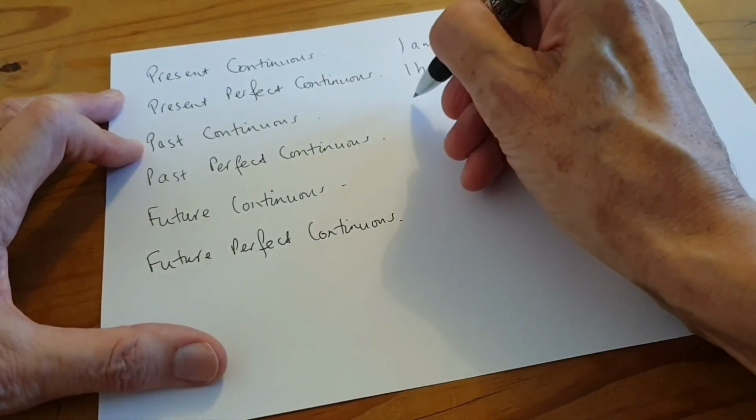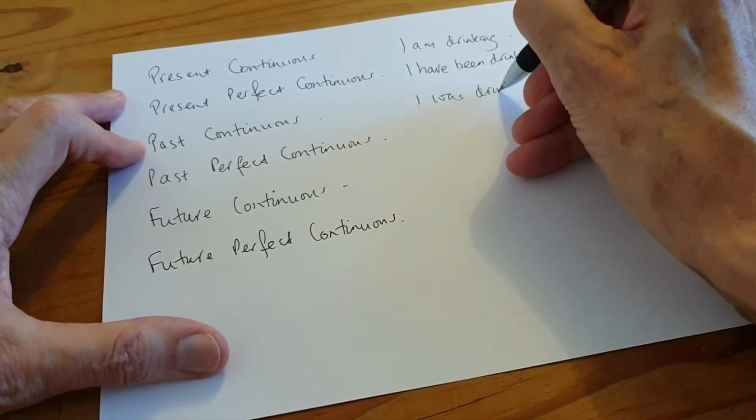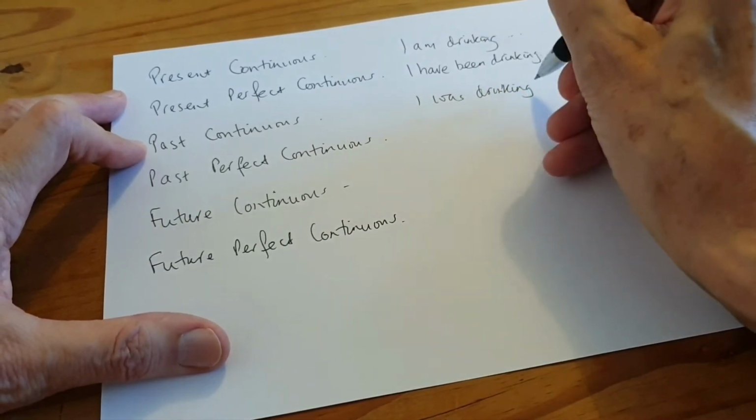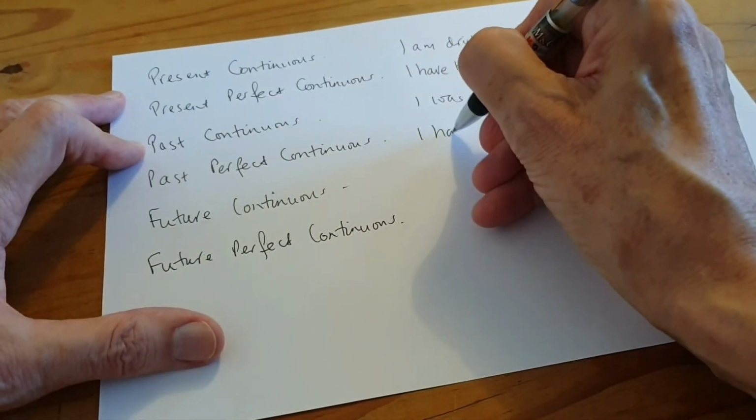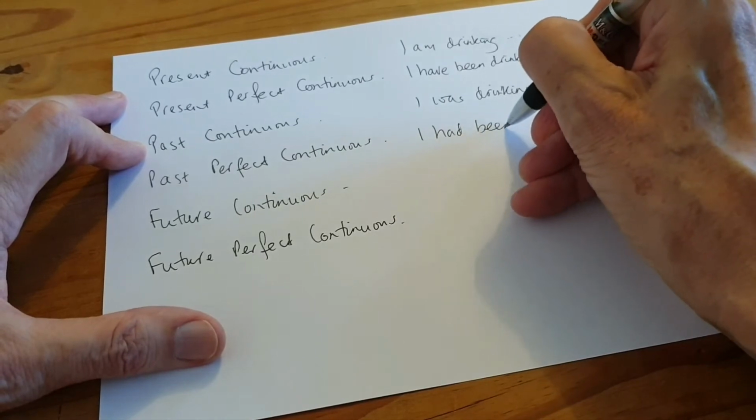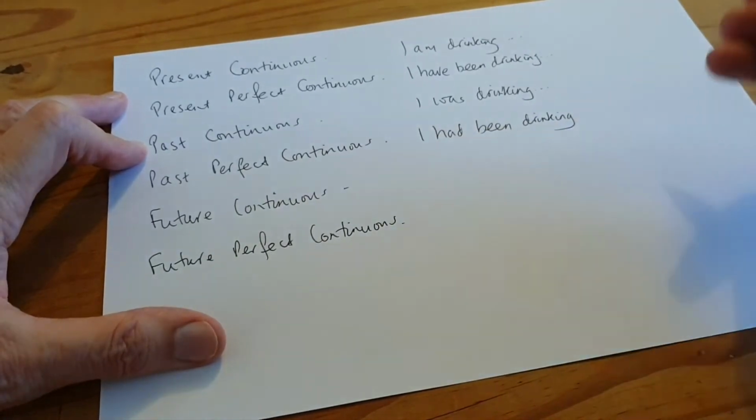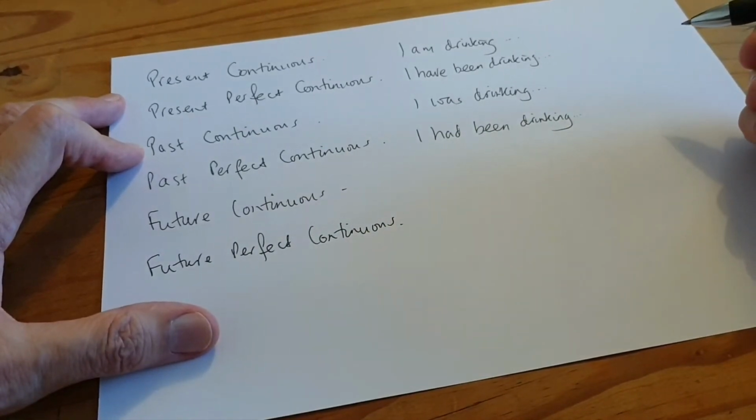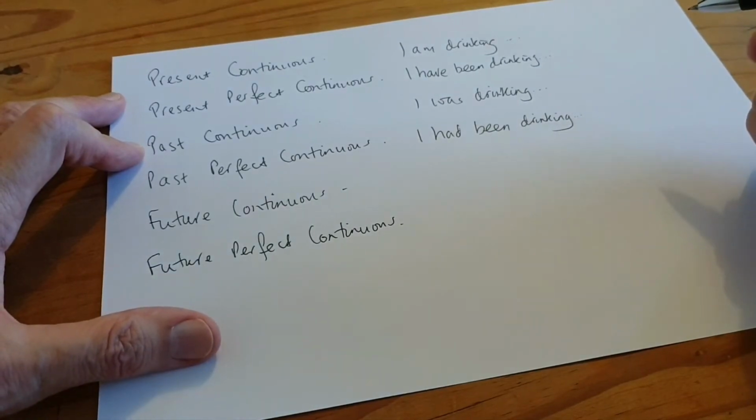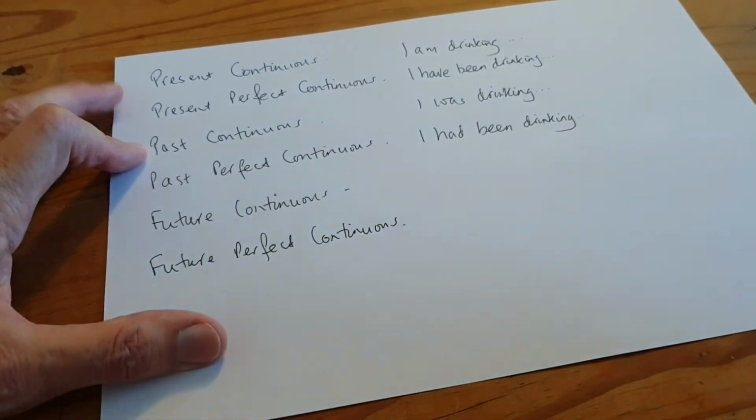Past continuous, I was drinking. I was drinking my tea. Past perfect continuous, I had been drinking my tea for 2 hours. I drink a lot of tea. It goes on a long time. I had been drinking my tea for 2 hours when there was a knock at the door.